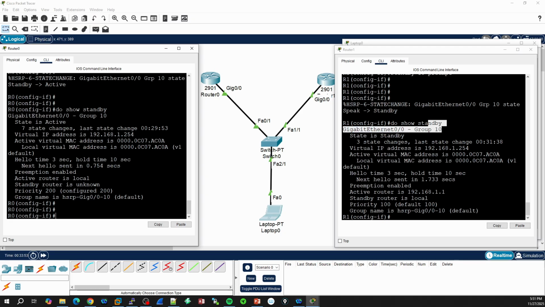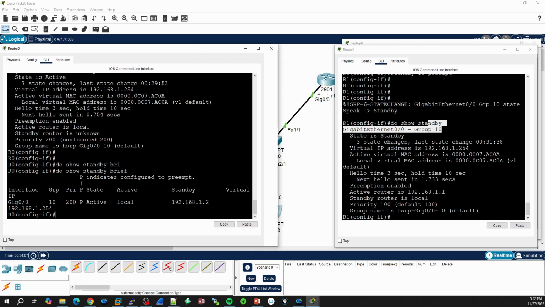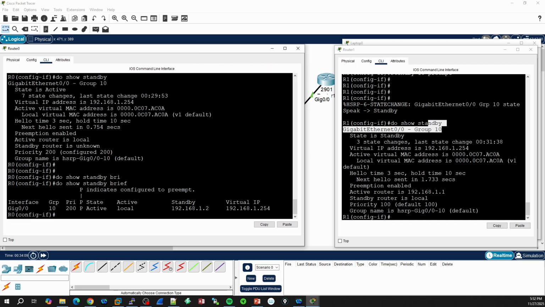And we have another really important show command that we could use just to view our situation much better, which is do show standby brief. And as you can see, the interface is 0/0, it is group 10, priority is 200, state is active, and P indicates that it is configured to preempt. Local active means that this router is the active one. The standby is our neighbor, which is router 1. And the virtual IP address is 1.254.